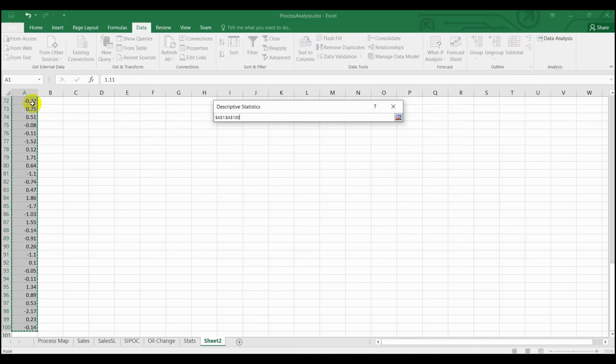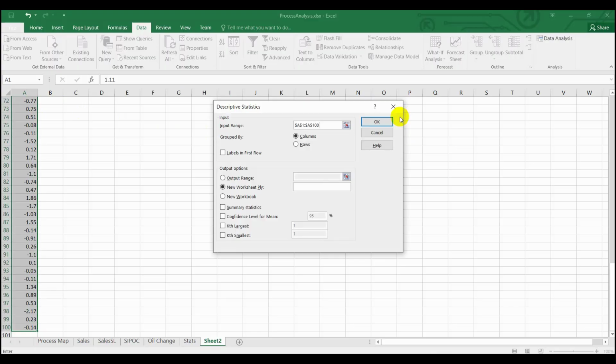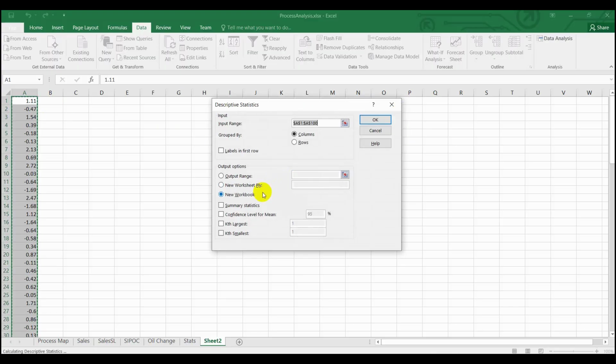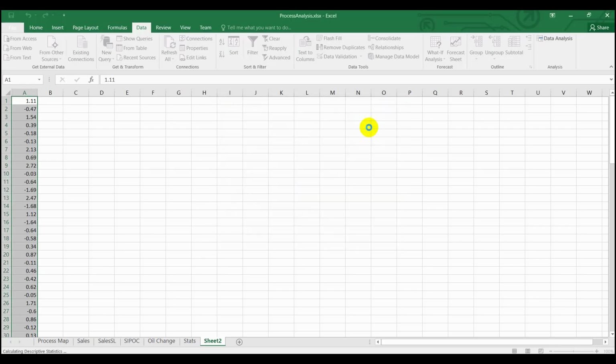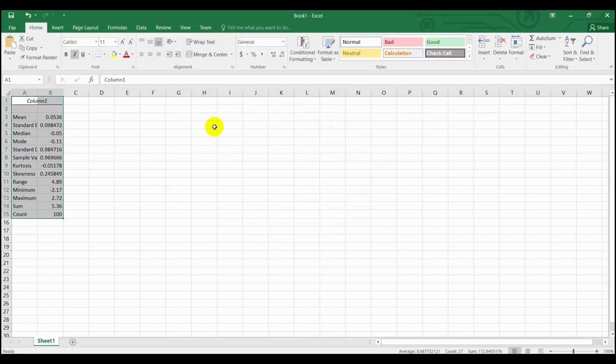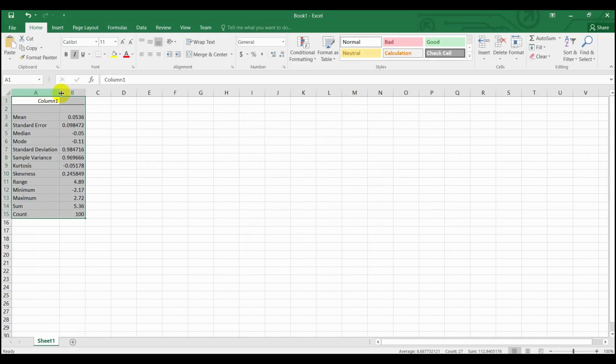Choose Input Numbers by selecting the column of numbers. Make sure Summary Statistics is selected. Choose Output Range. Click OK, and you will see the summary of Descriptive Statistics.